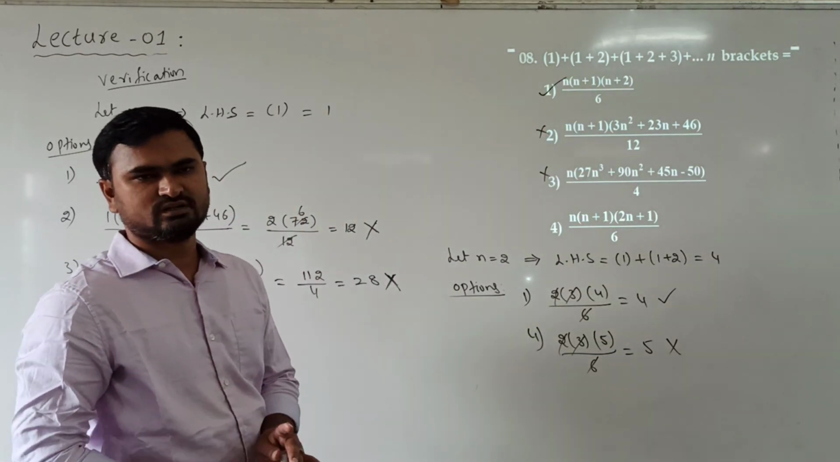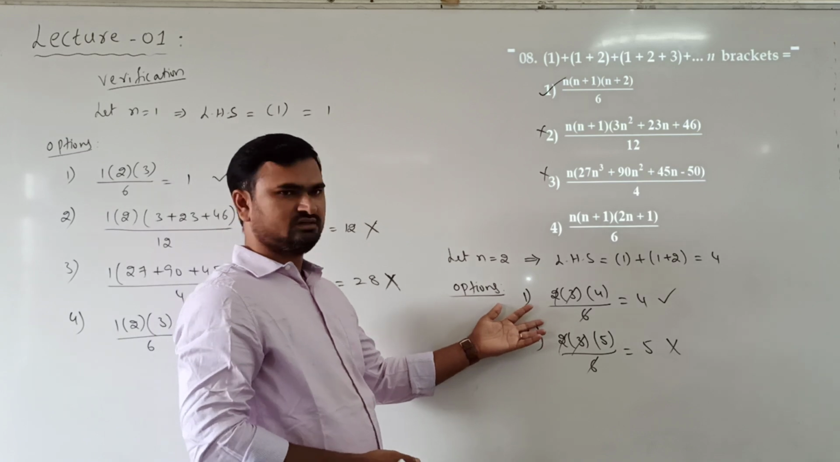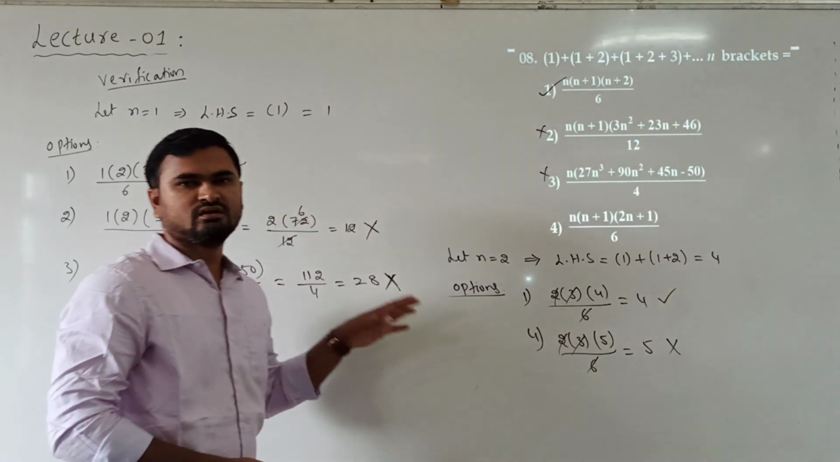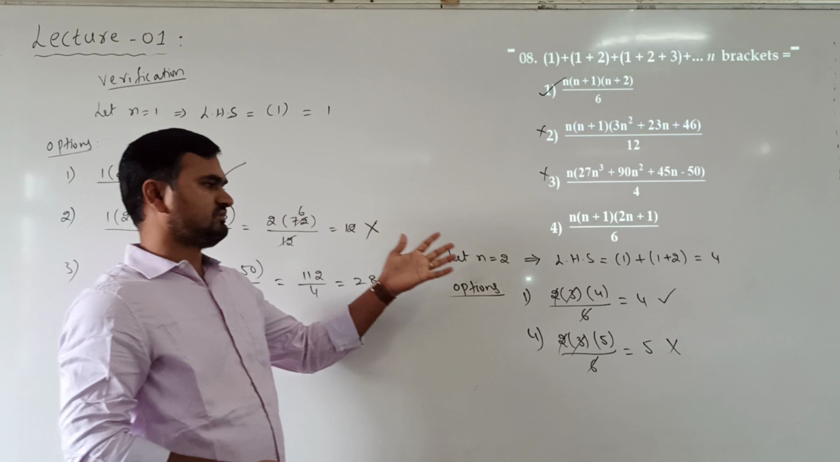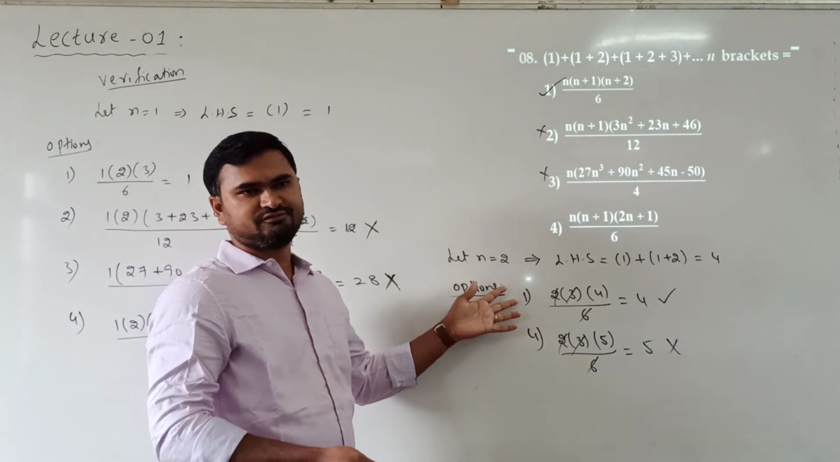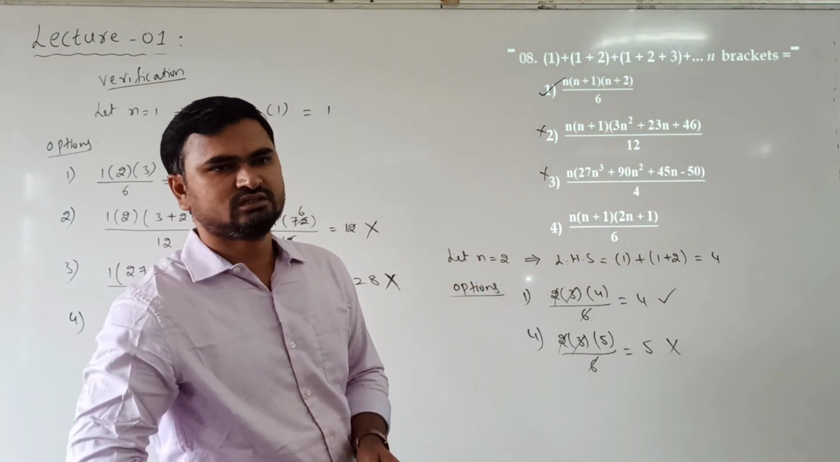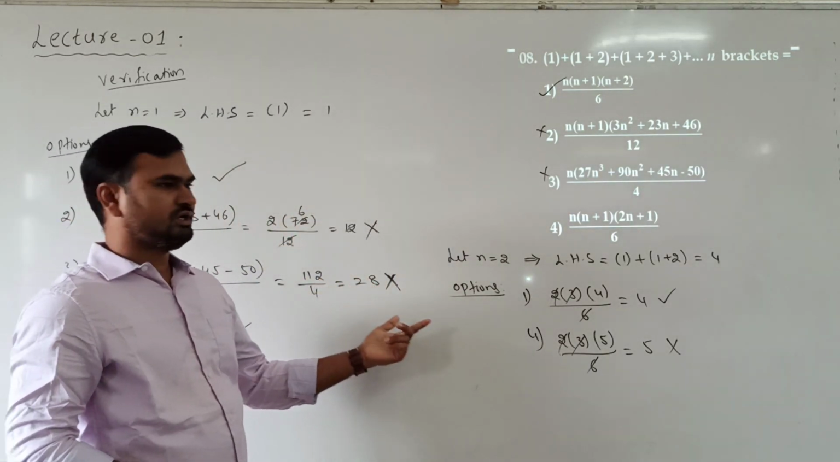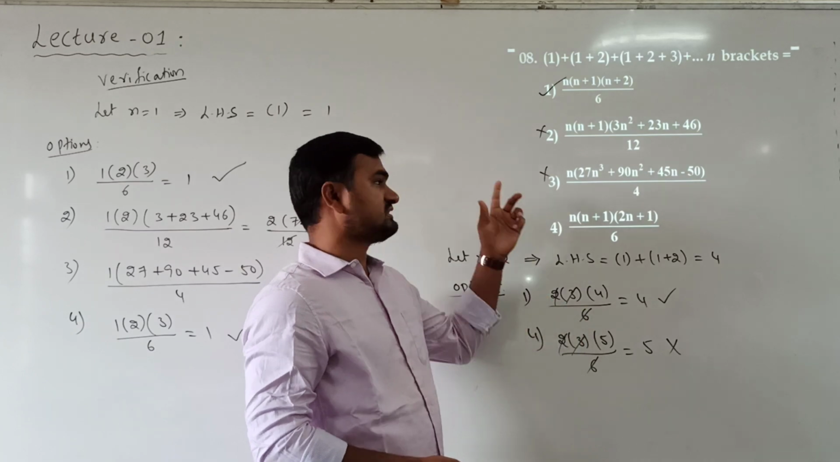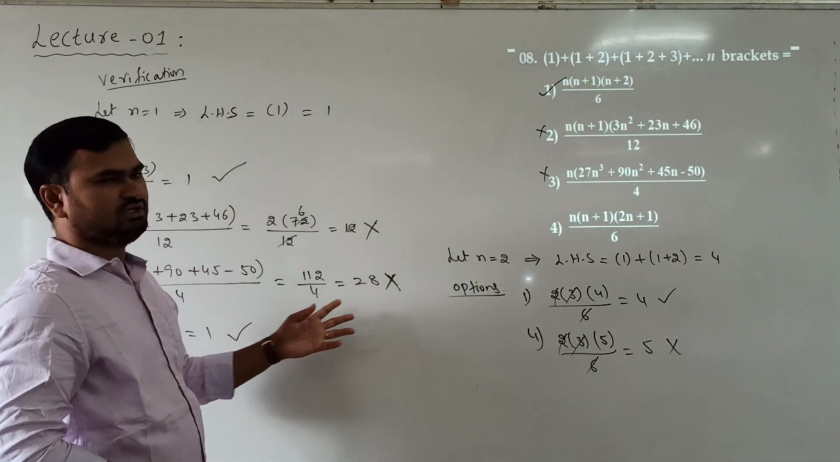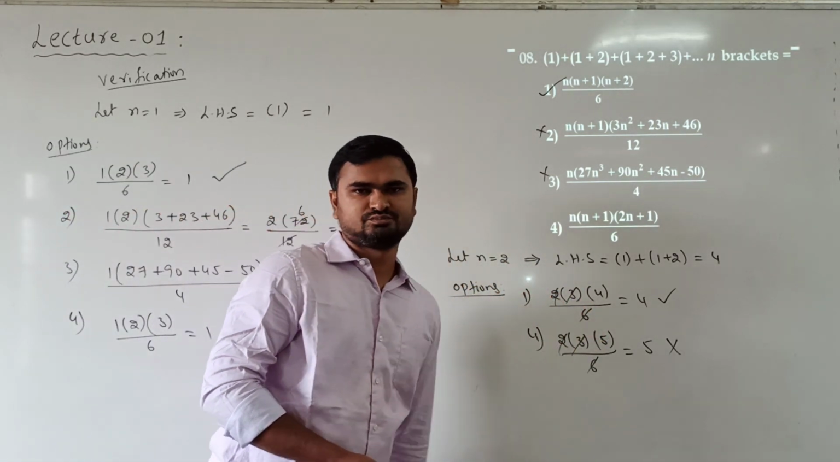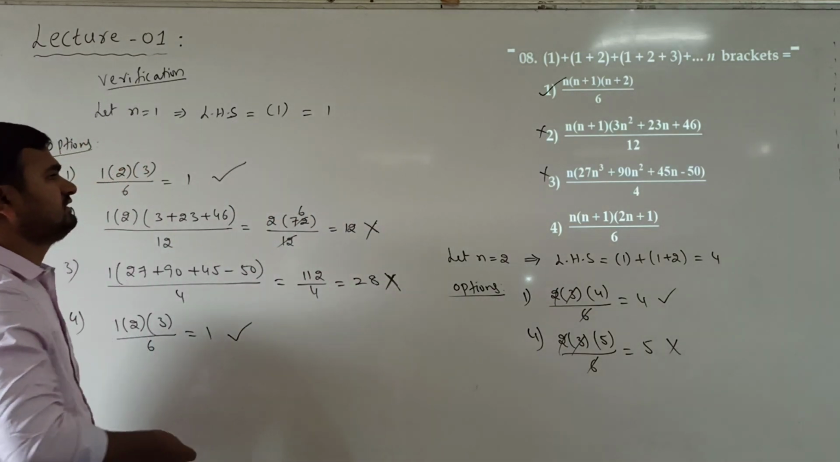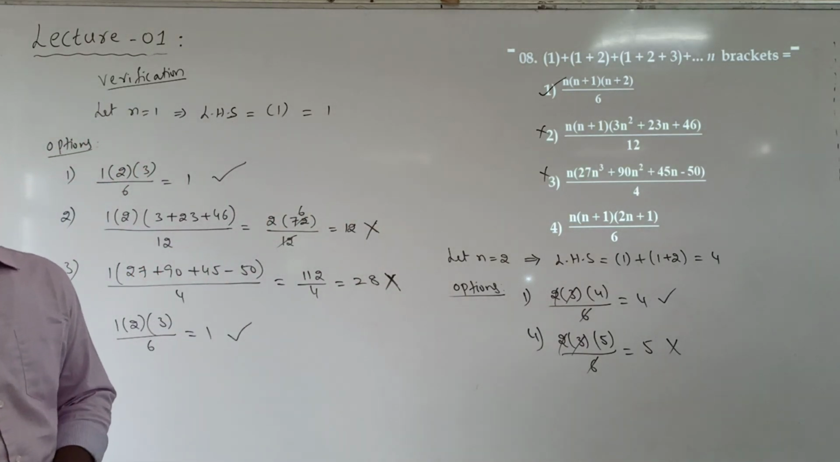So for this problem we needed 2 verifications. Not all problems are solved by one verification. Some problems we may have to use the second verification, and for some problems we may use the third verification also. Whatever options are eliminated, there is no need to substitute in those options. Only the options that are satisfying, those we take for the second verification. So this is the method of solving this type of problems.